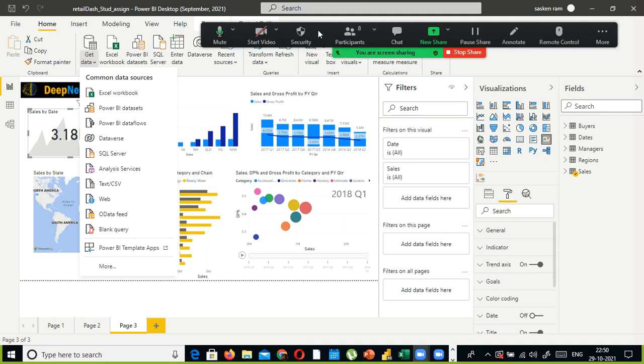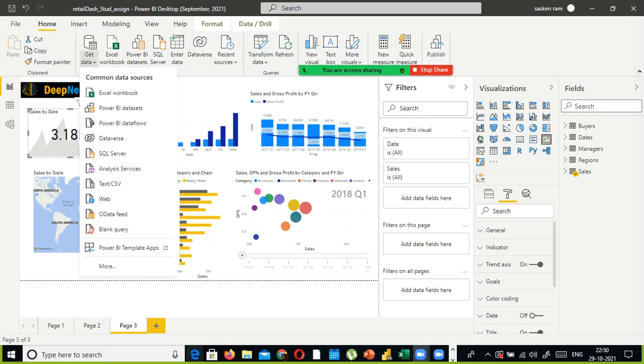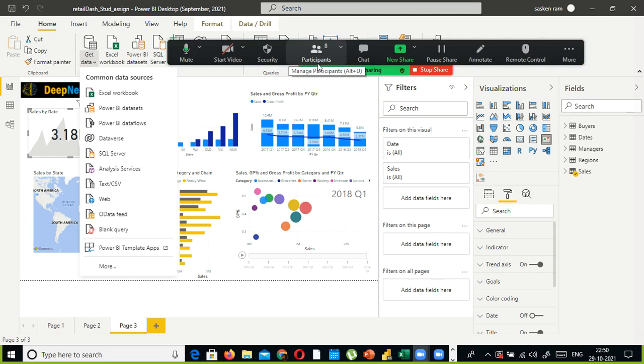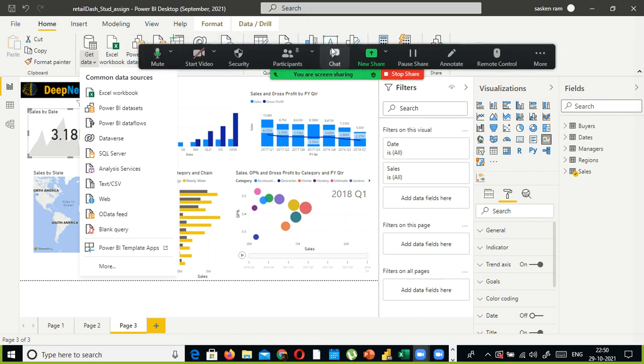Yesterday also, one guy called me from the USA. I was talking to him, and he's a business analyst. He said that in one of his assignments they gave him 12 or 13 tables to join, and he literally struggled at that time. So you should know how to handle those kinds of complex things. We'll see that one also.